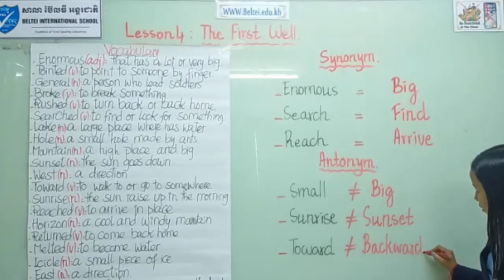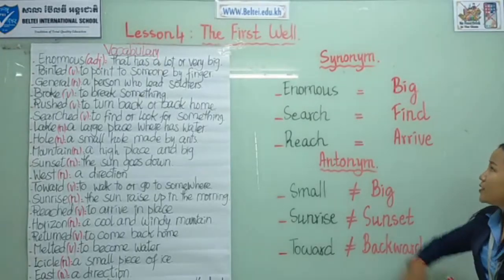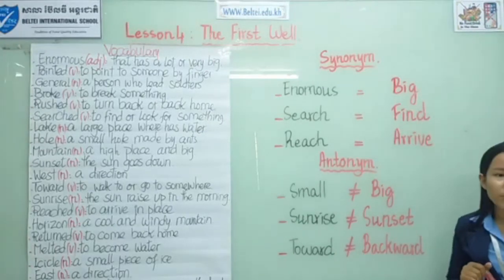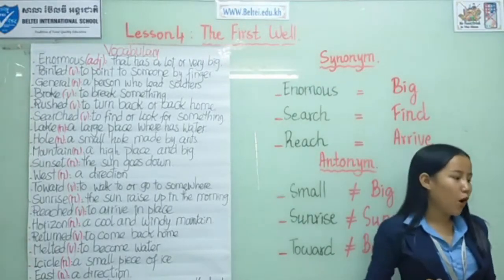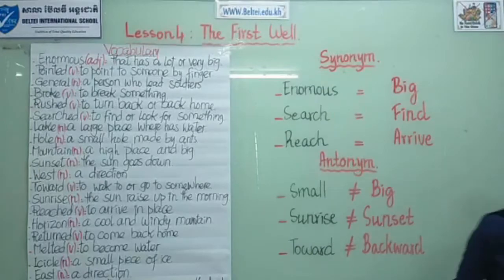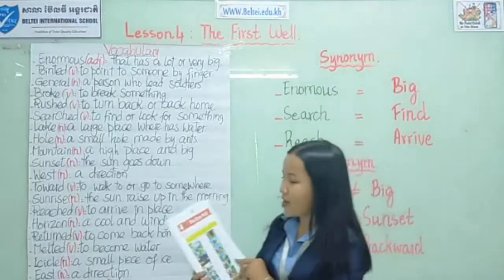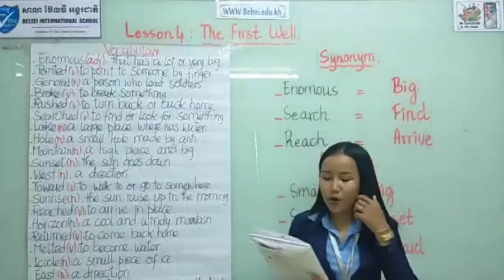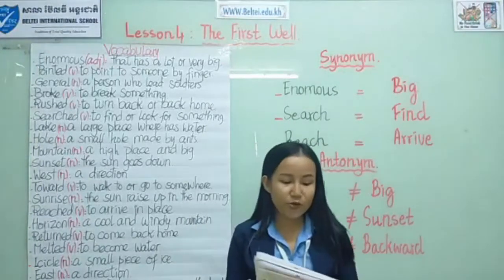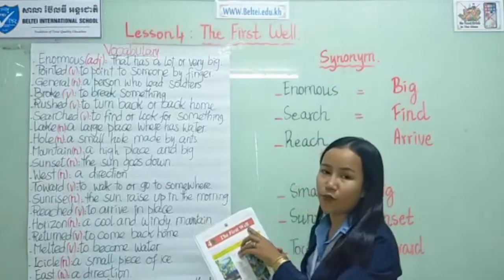Okay. So this is the end of synonym and antonym. So right now I would like all of you to open your book to page 7. Okay, and then we check the exercise on page 7 altogether. So, okay, so you see here, lesson 4.